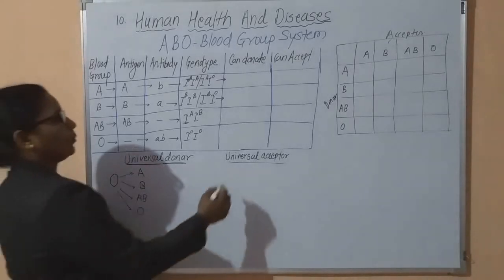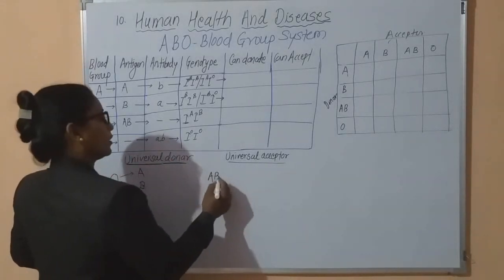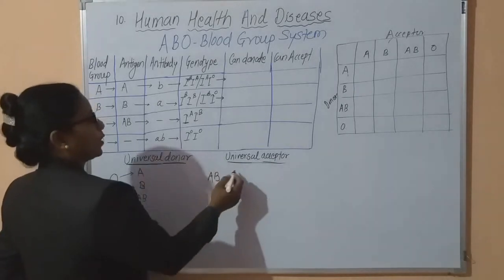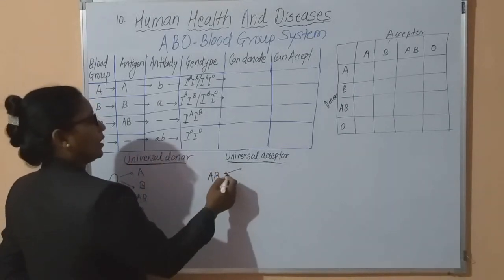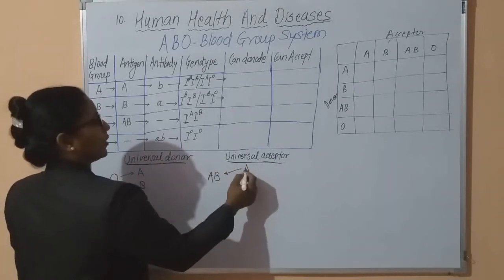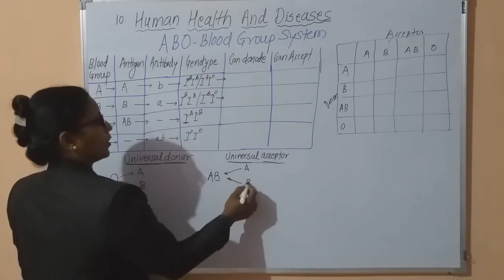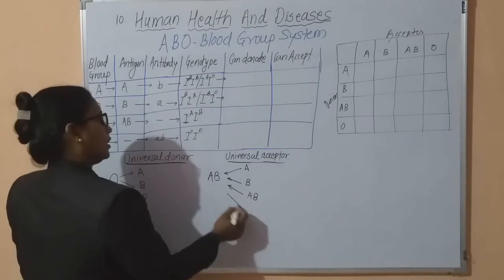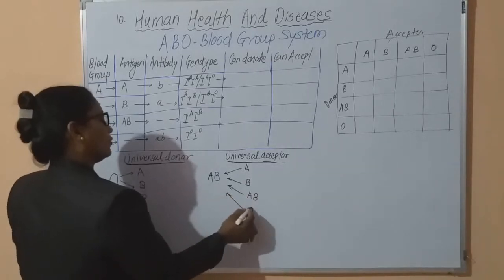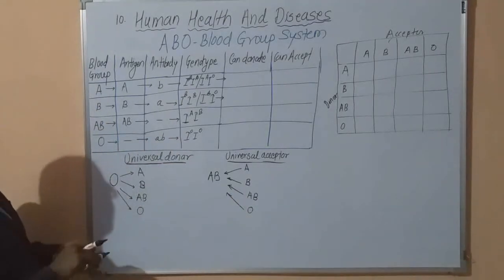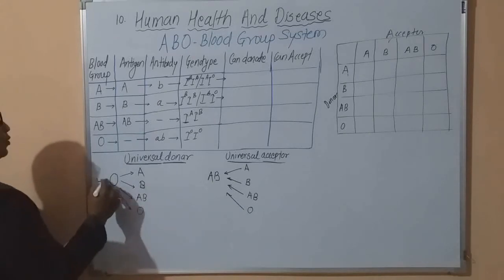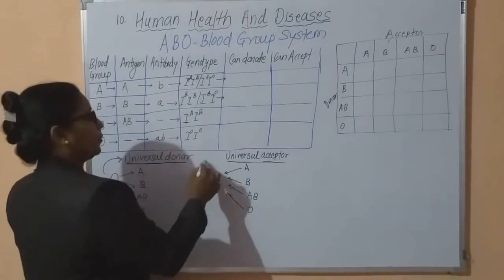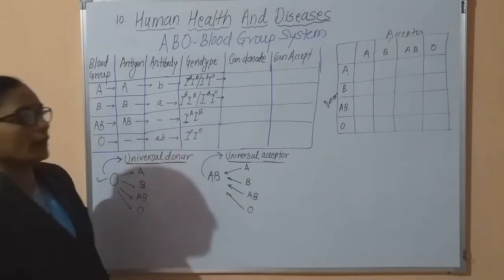The blood group AB is called the universal acceptor, because an AB person can accept the blood of A, of B, of AB, and also of O. Hence blood group O is called the universal donor, and blood group AB is called the universal acceptor.